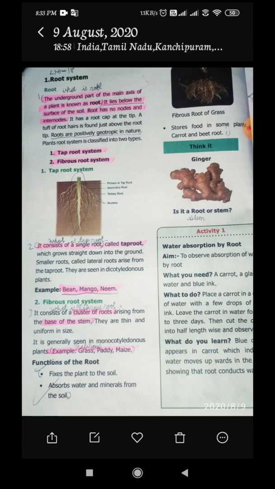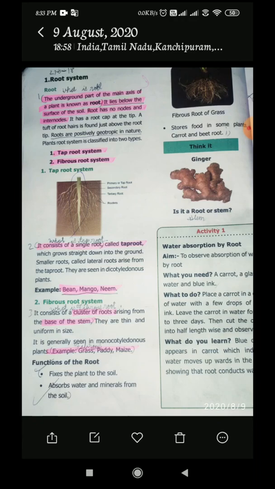Now they are telling it has the root cap also. For example, carrot, we can observe the root hair in the carrot, right? Yes, the hair-like part in the root is called what? Root hairs. So for example, beetroot and carrot are examples for the root system. The root has no nodes and internodes. The roots are positively geotropic in nature. What is the meaning of geotropic, children? It always grows toward land and soil. Plants need land and soil, right?